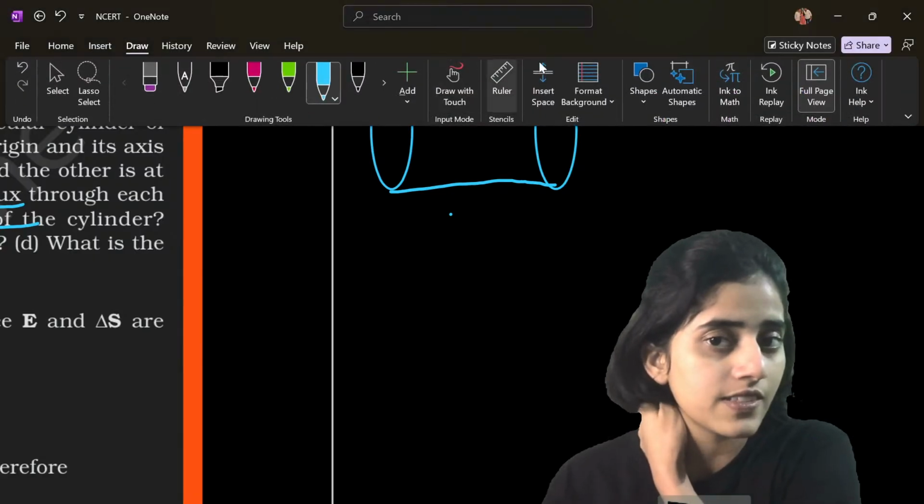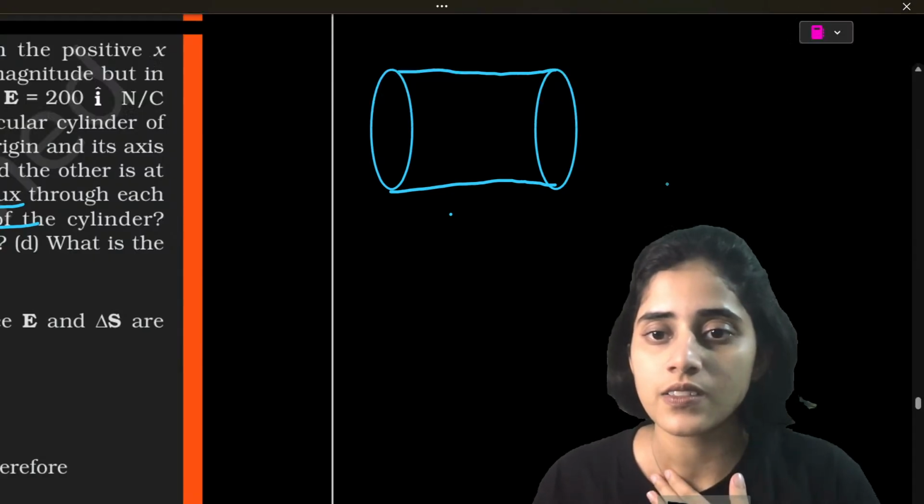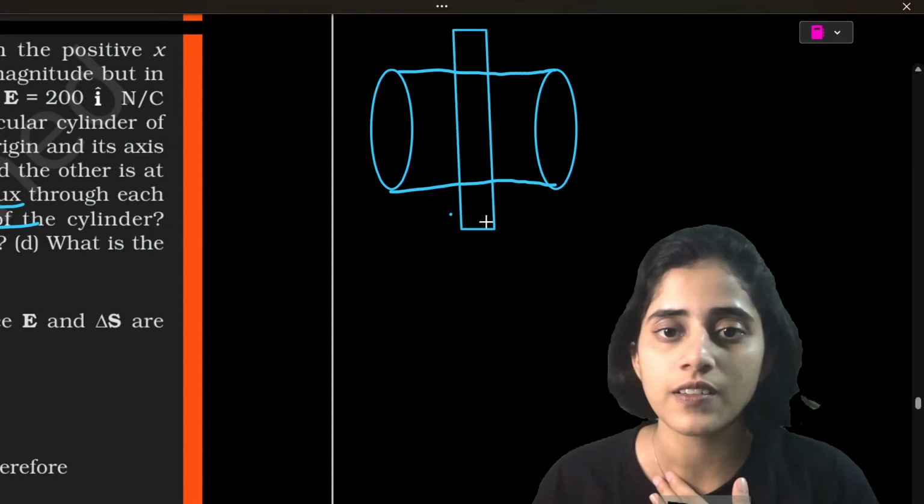then there's a surface that's also given to you in the question. The surface, what shape should I take?